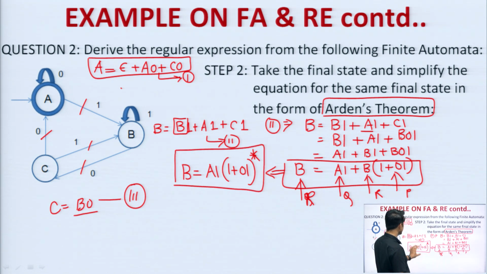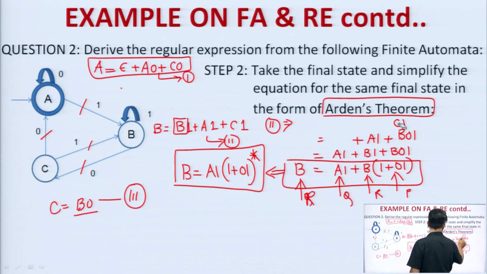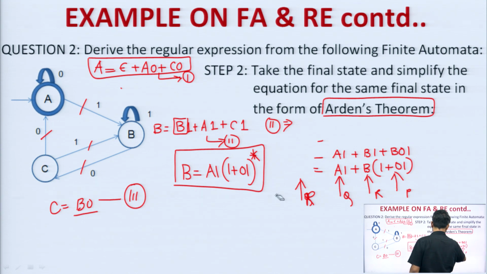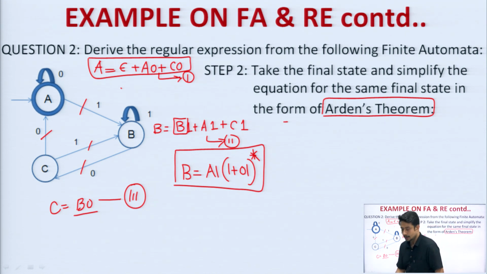Now, we can substitute this expression in equation number 1 easily. Let me erase a little part so that I can get some space, and I will substitute this expression into equation number 1. How?